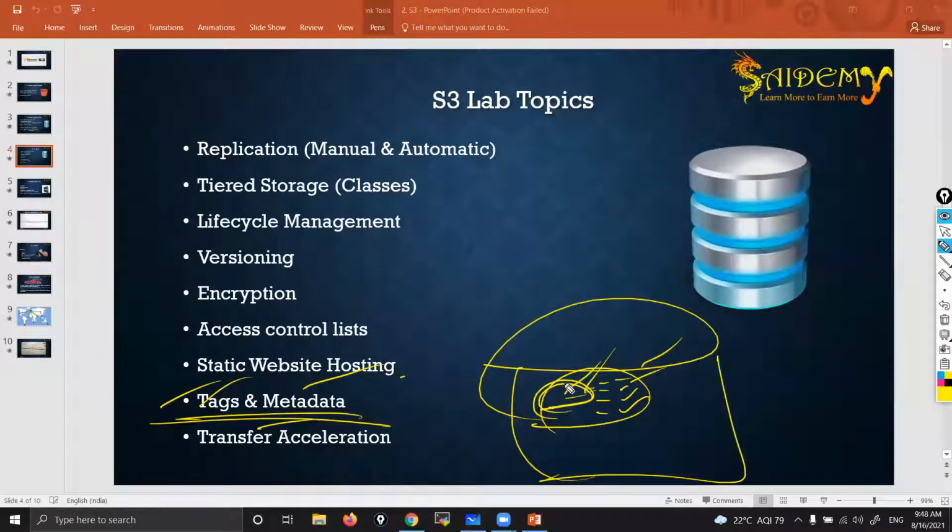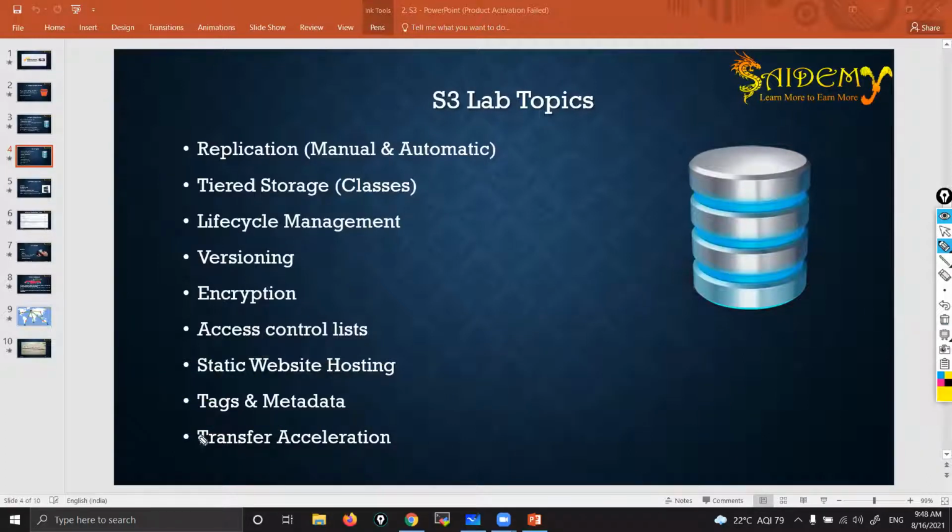Because today I upload one object, and after 1 year I'll forget it. What is this object? Why have I uploaded it? If you give proper information, then you can easily understand why you uploaded it, when you uploaded it, what the data is, and so on. Giving proper details. Tags and metadata are both almost the same. I'll show you the difference when I start the lab session.